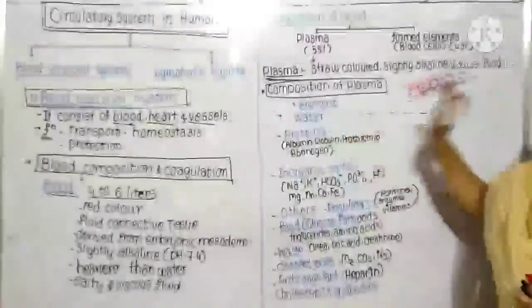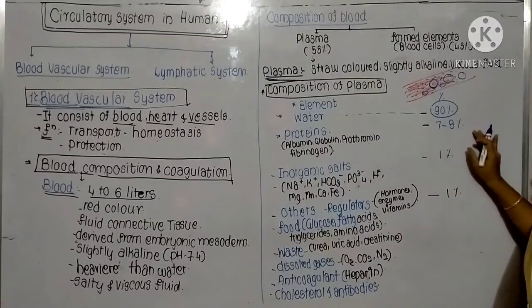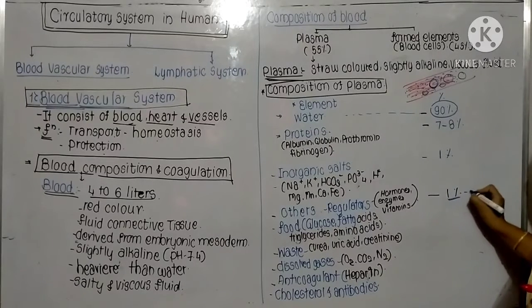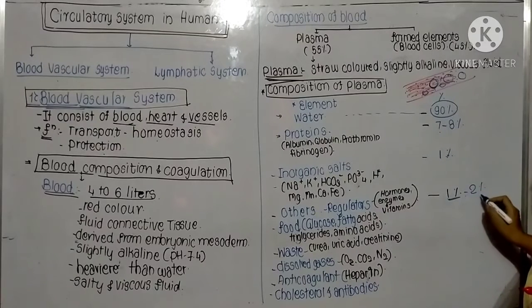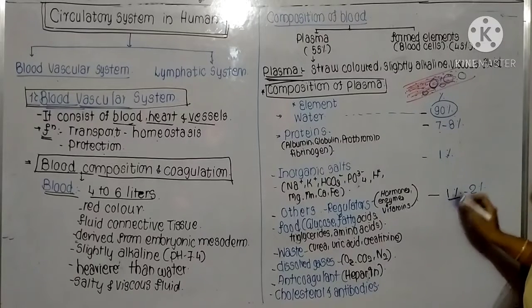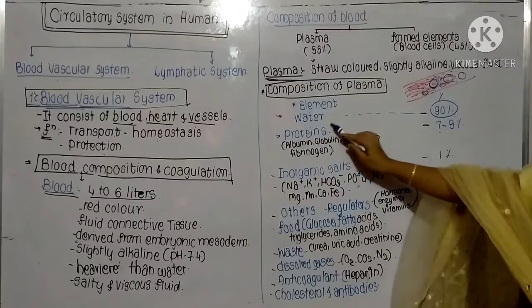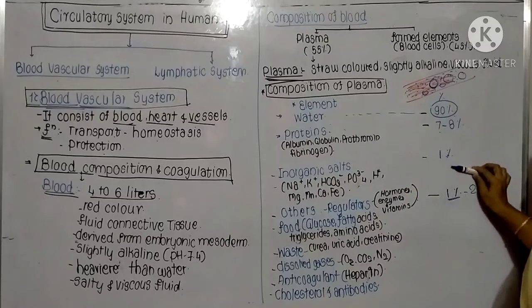Now the composition of plasma: water is 90%, protein 7 to 8%, inorganic salt 1%, and others 1 to 2%.